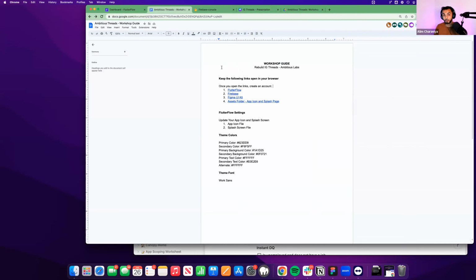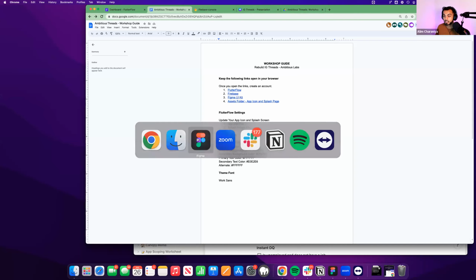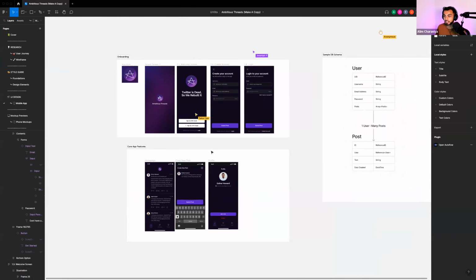We will publish a recording, but only to people who are on this call. It's not going to be a public recording. And so you can go back and watch me go through it one more time on your own pace, step by step. So by the end of this workshop today, we are going to take this UI kit and bring it to life. Okay. So I see a few people are running around in Figma.